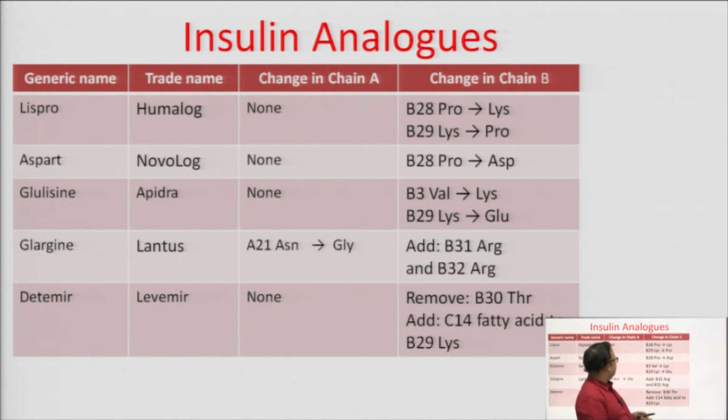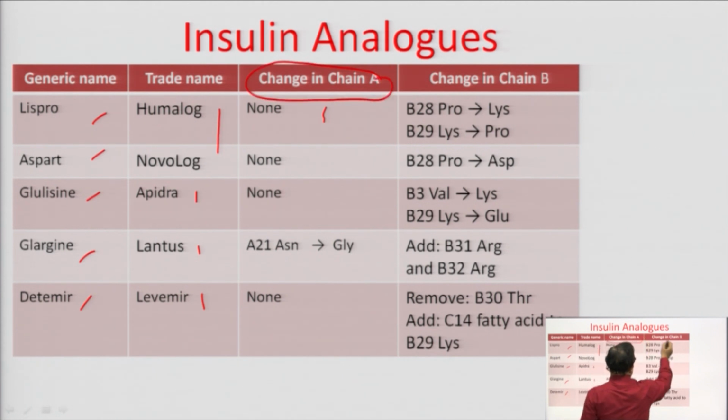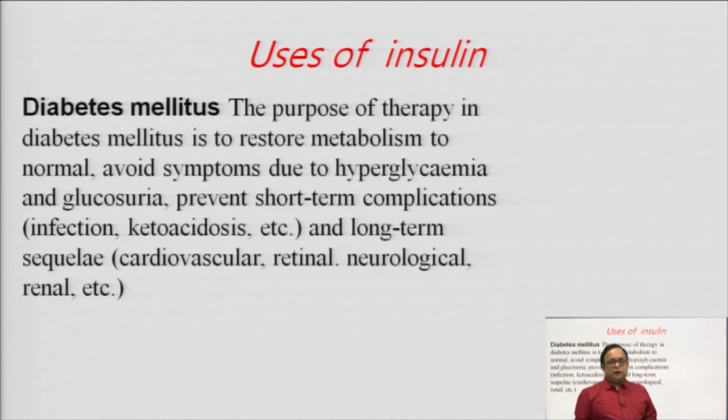This is the summary of the insulin analogs: lispro, aspart, glulisine, glargine and detemir, with trade names such as Humalog, Novolog and Apidra. If we compare the chains, we can see what changes are present in chain A and what changes are present in chain B. And let us now look at the usage of insulin in diabetes.